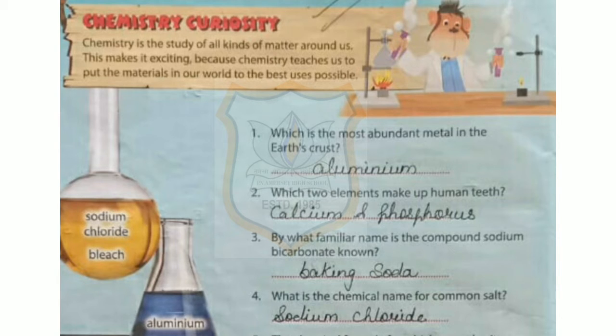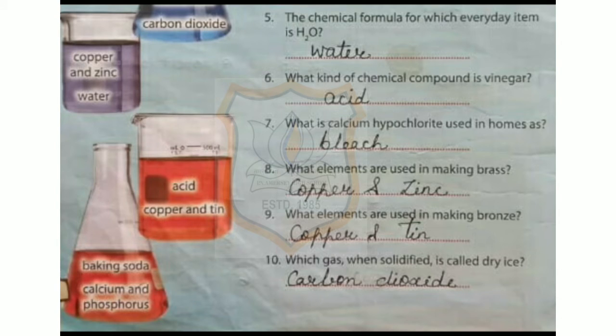Number 1. Which is the most abundant metal in the Earth's crust? The answer is aluminium. Which two elements make up human teeth? Answer is calcium and phosphorus. By what familiar name is the compound sodium bicarbonate known? Answer is baking soda. What is the chemical name for common salt? Answer is sodium chloride. Fifth one, the chemical formula H2O is for which everyday item? Water.